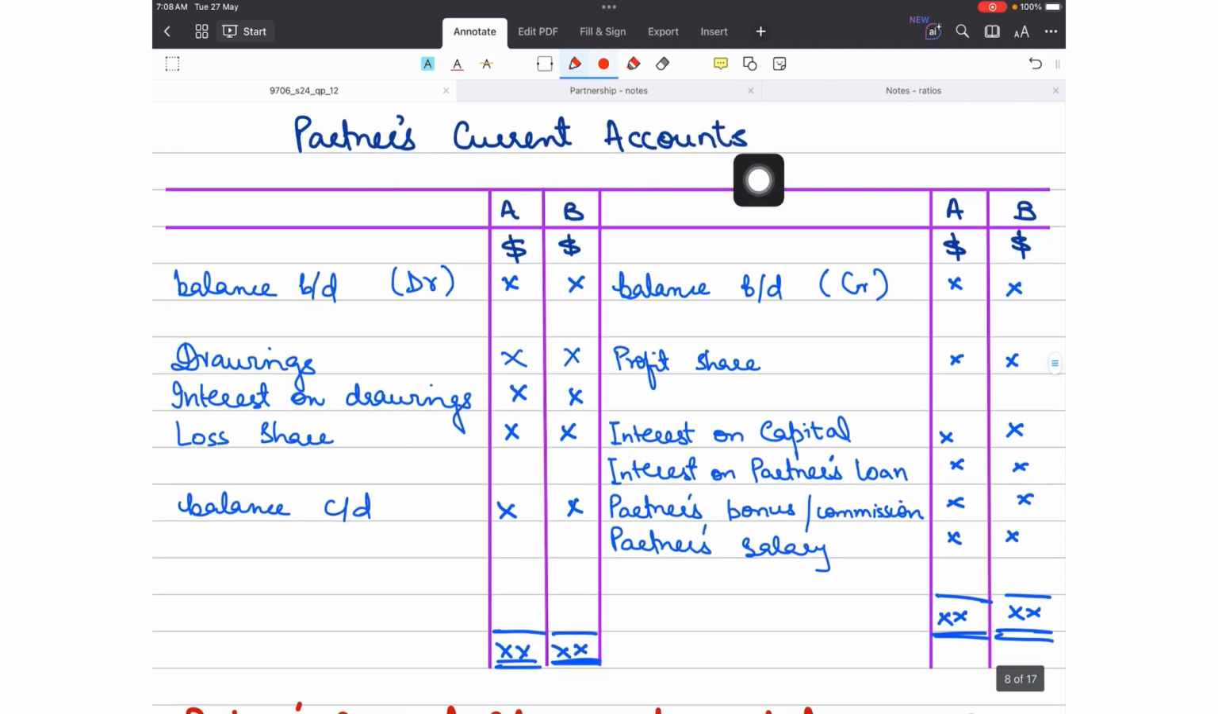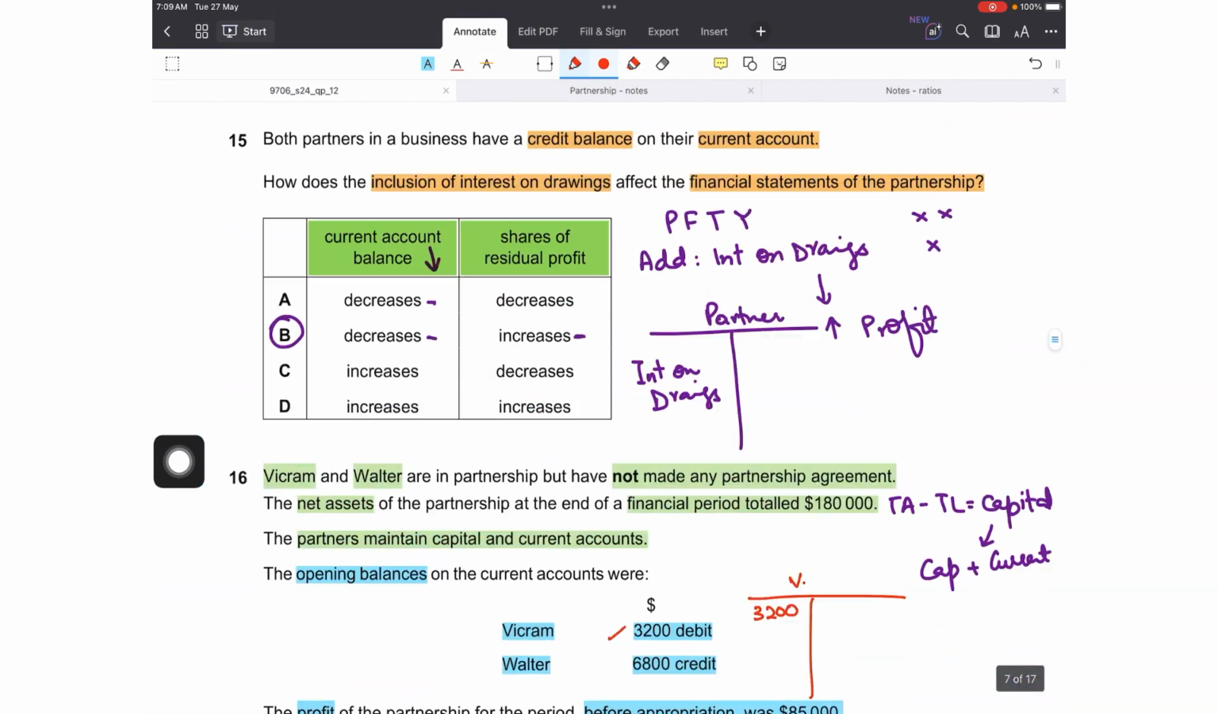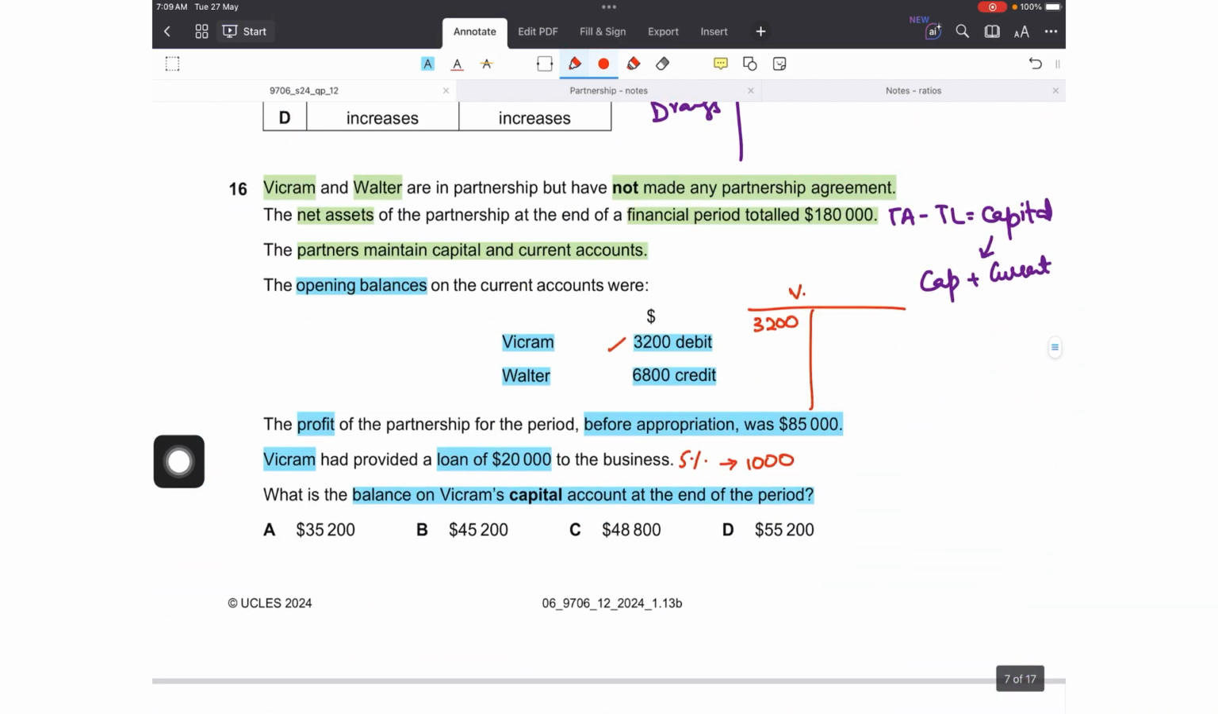If we just quickly have a look at partner's current account format, so balance brought down could fall on either side. Profit share, anything that increases current account balances, that is credited. So similarly, profit share, interest on capital, interest on partner's loan is also credited. Bonus, salary, commission is also credited, whereas drawings, interest on drawings, share of loss is debited. So since this is being received by Vikram, that will also come on the credit side as 1,000.